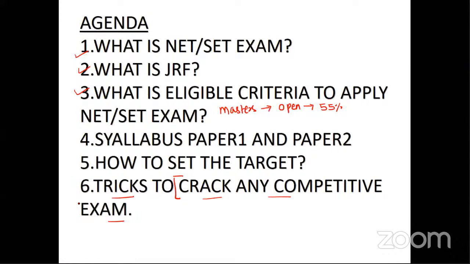Otherwise you will have to give the improvement exam. And if you are completing your masters and belong to a reserved category, OBC, SC, ST, the qualifying criteria is 50%. NET SET is basically a lectureship exam. After cracking this exam, you can work in any government college, as I said earlier, and you will get the 7th pay commission. Your salary would be as per the 7th pay commission scale, which is more than 65 to 70,000.